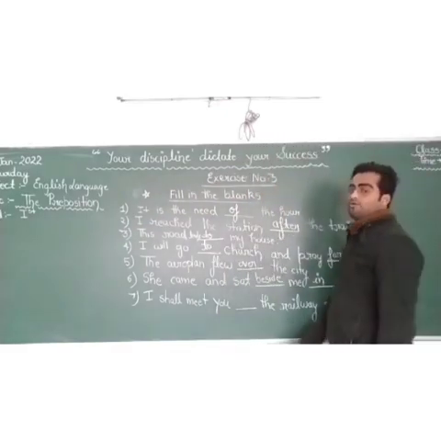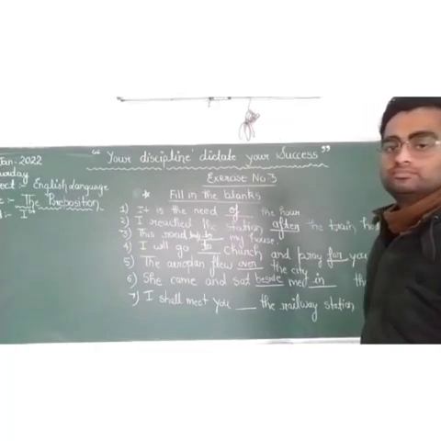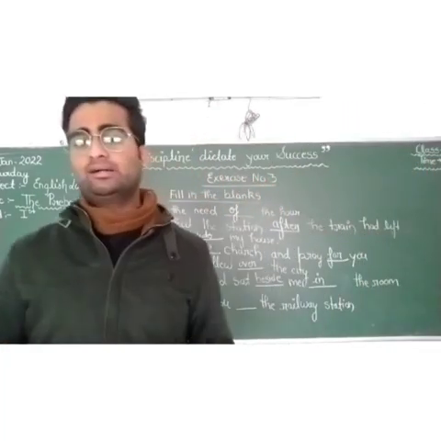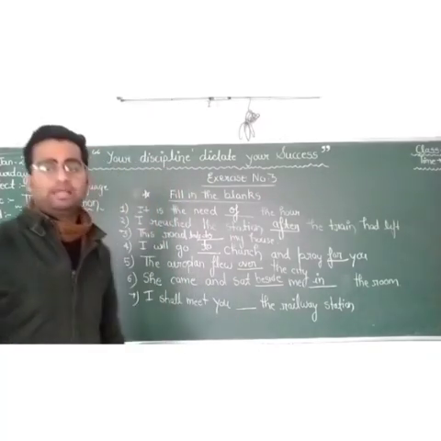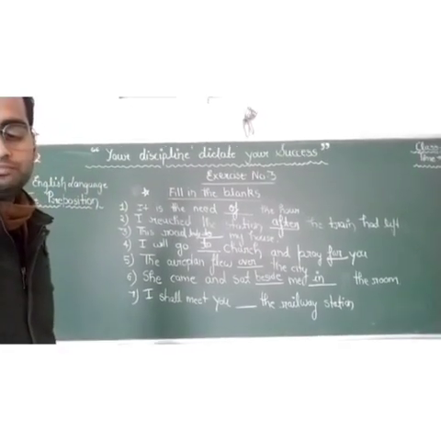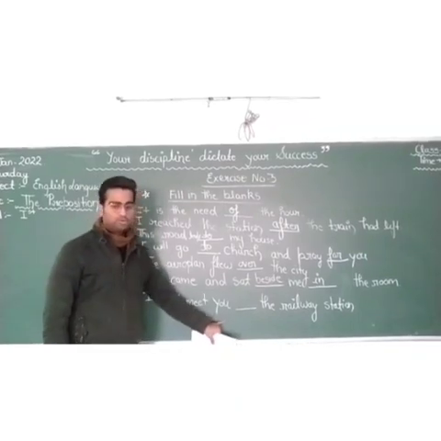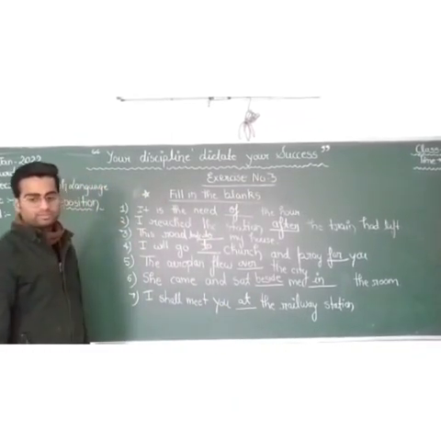So what do we have to fill here? Everyone agrees that we have to fill in "at" as a preposition. So, I shall meet you at the railway station.